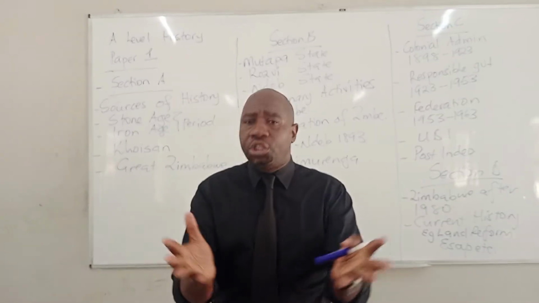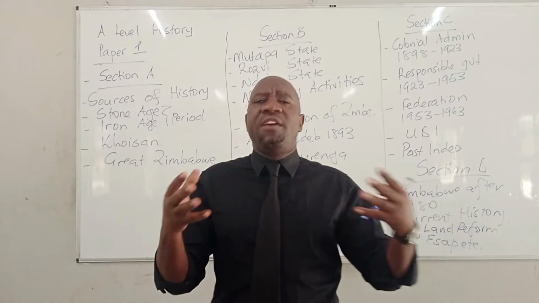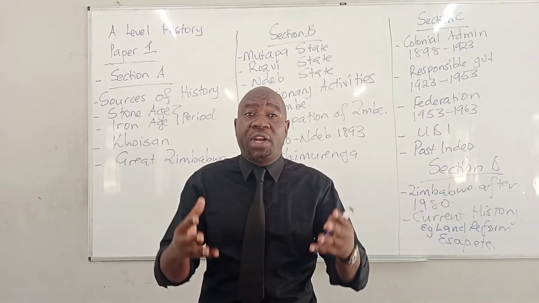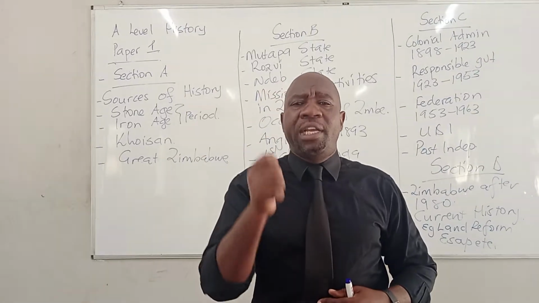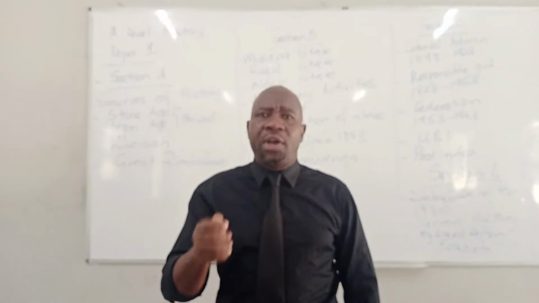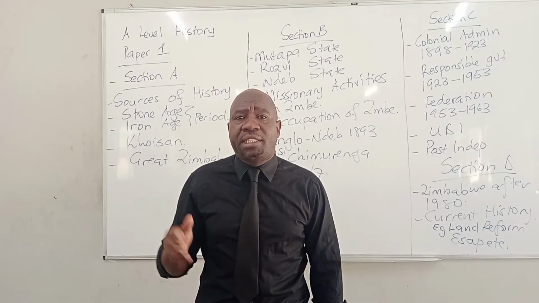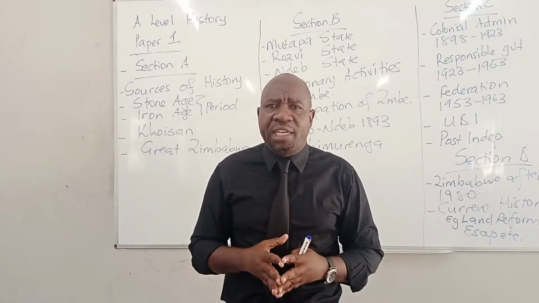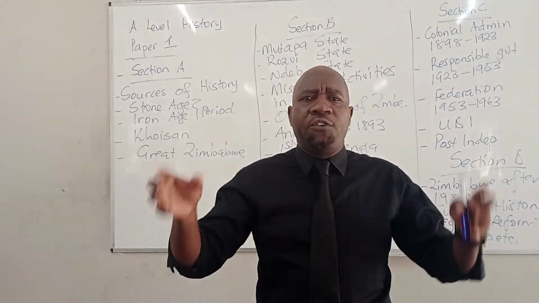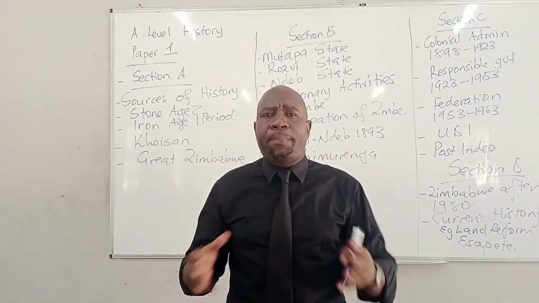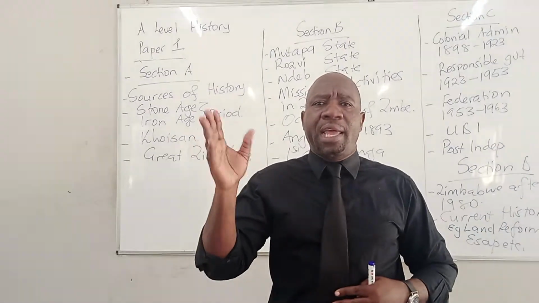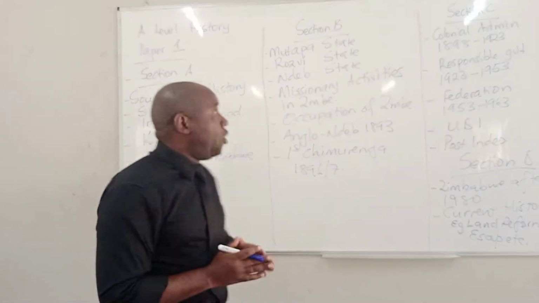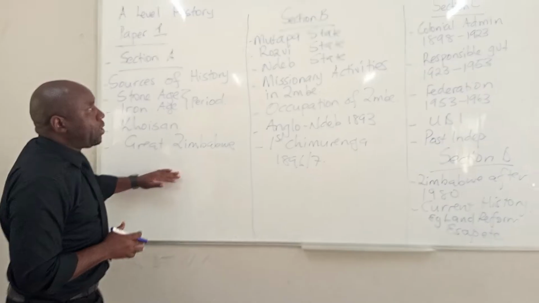So we talk about the origins of Great Zimbabwe and the controversies on its origins. We also talk about the rise of Great Zimbabwe, and the political, economic, and social activities that took place there. We also talk about the downfall of Great Zimbabwe, the internal and external factors that led to its downfall. So you are supposed to know about this topic. These are the topics that we have on section A, Zimbabwean history.